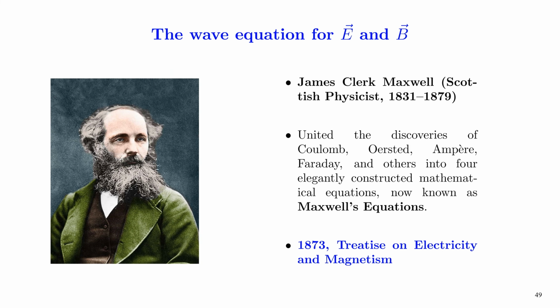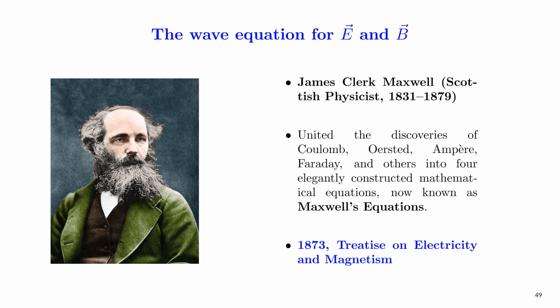The existence of electromagnetic waves was first predicted by Scottish physicist James Clerk Maxwell in 1864. He combined the existing knowledge of the laws of electricity and magnetism by Coulomb, Oersted, Ampere, Faraday, and others with insights of his own to propose four elegantly constructed mathematical equations which are now known as Maxwell's equations.